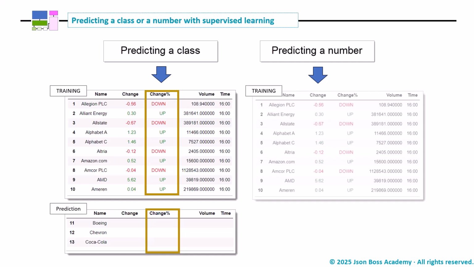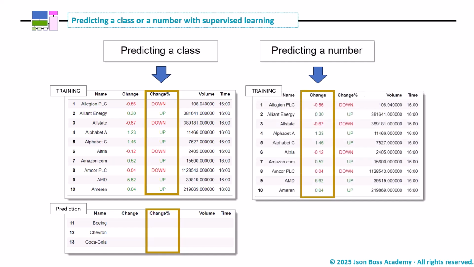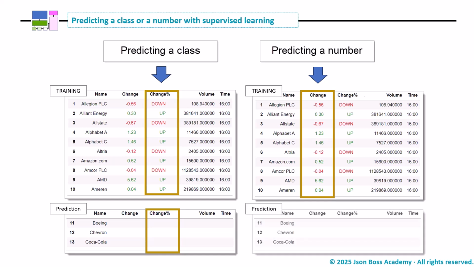Instead of predicting the class, up or down, we might want to predict the magnitude of the change. In this case, it is a number, and therefore, since we have examples to train with, the algorithm will be supervised learning and regression. Similarly, with this model, in the absence of exact mathematical formulas and statistics that can handle it, we aim to predict the change that Boeing, Chevron, or Coca-Cola will show tomorrow.